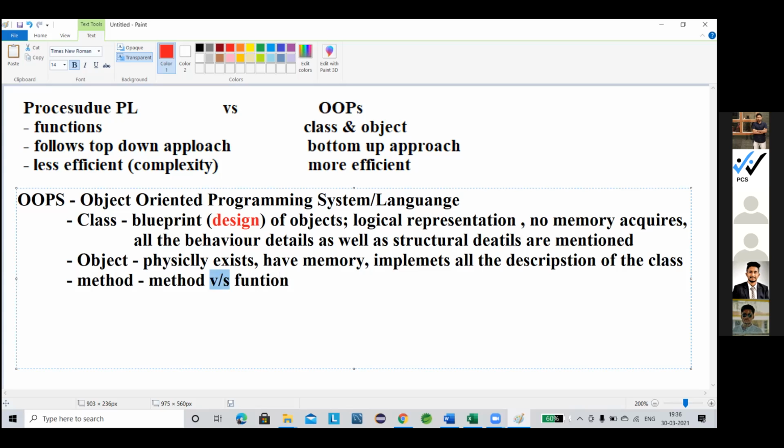Is method equal to function or not? It is true if it is declared under a class, attached with an object, you can say.